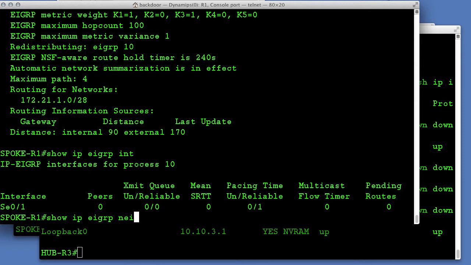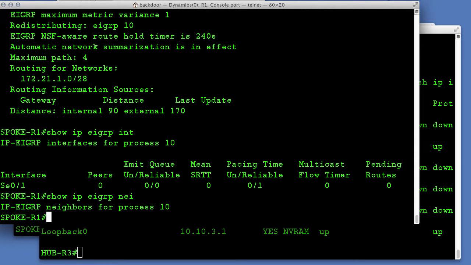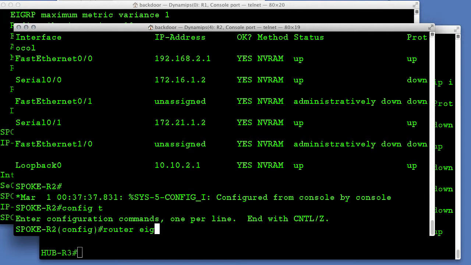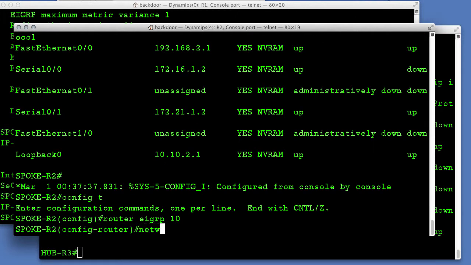Now, do we have any neighbors? Let's take a look. We should not expect to see any, and we don't because we have not configured EIGRP anywhere else. So right now, EIGRP isn't doing us a lot of good because we have no neighbors. Let's get on router number 2 and enable EIGRP on that router.